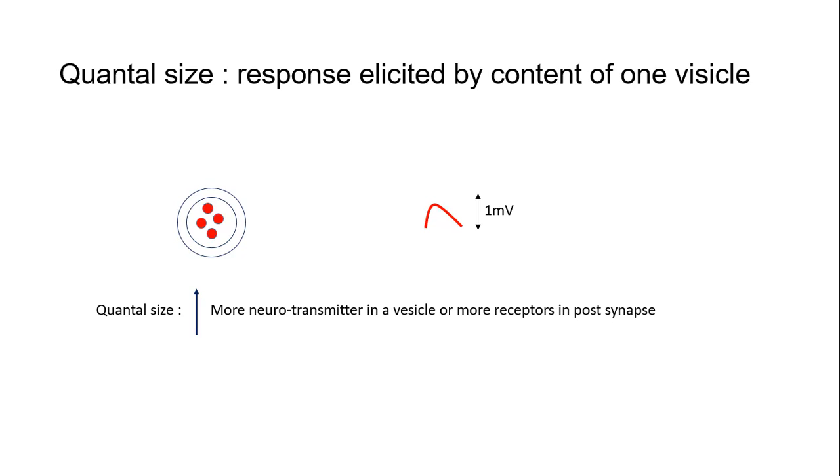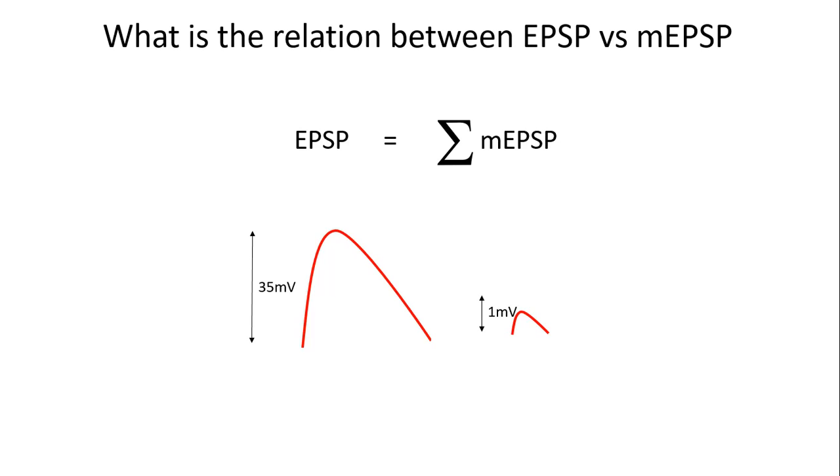Now, what is the relation between mEPSP and EPSP? People think that EPSP is actually the sum of multiple mEPSPs, and this hypothesis is known as the quantal hypothesis, as proposed by Bernard Katz in 1952. He proposed that neurotransmitters are released in the form of small packets, and one of the small packets would give rise to an mEPSP, and the release of all the neurotransmitter together when an action potential reaches the nerve terminal would give rise to EPSP.